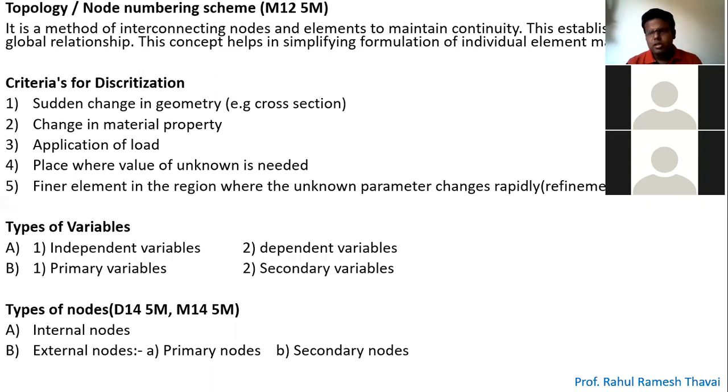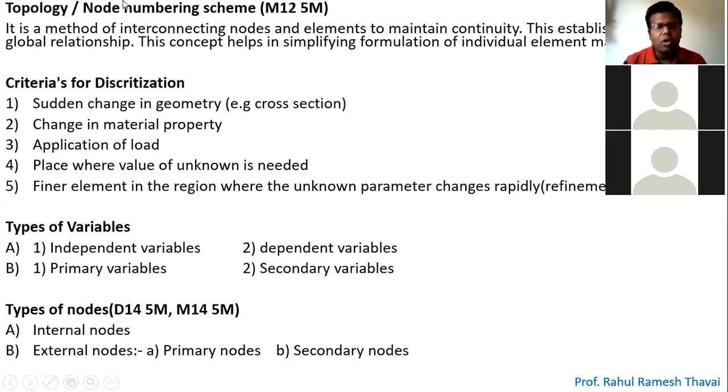Now see, this is very important. It is basically called topology, or it is nothing but the node numbering scheme. What is the meaning of topology? It's a node numbering scheme. How are you going to number the nodes? You are supposed to number the nodes in such a manner that all the elements are connected.